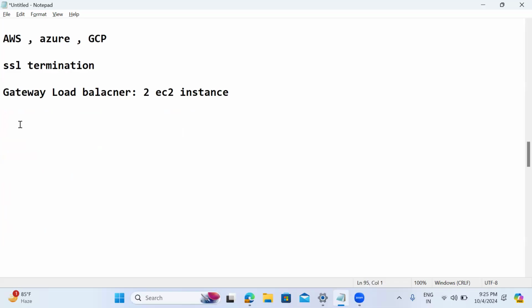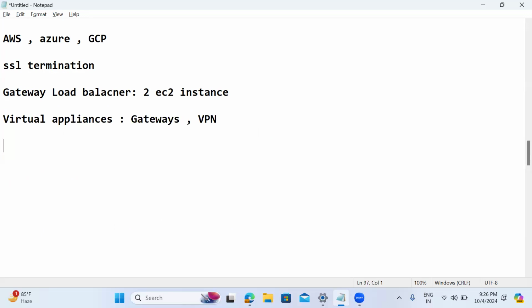I have my virtual appliances. These virtual appliances may be my gateways, or maybe VPNs. Two VPNs I have, or customer gateways. I want to do the load balancing at this level. This mostly comes at layer 3. So I have two VPNs, and I want to do the load balancing.